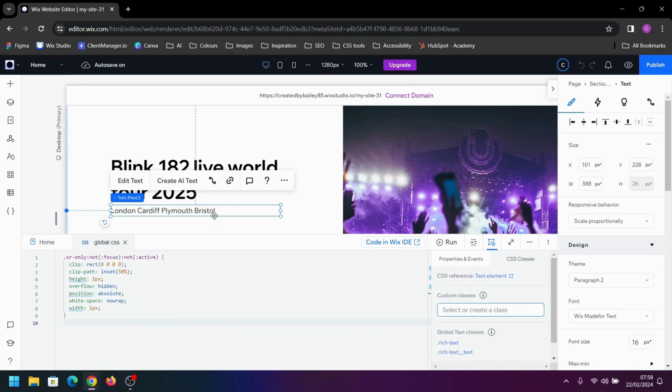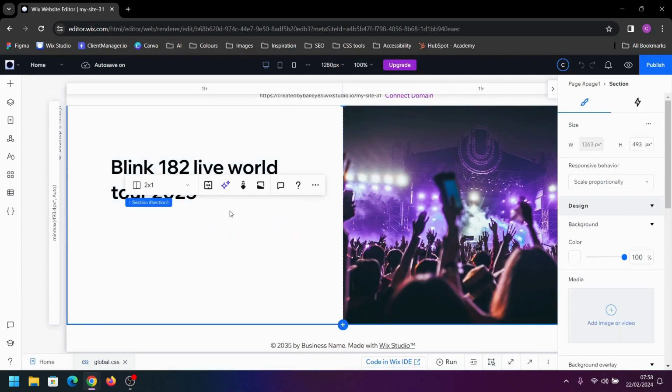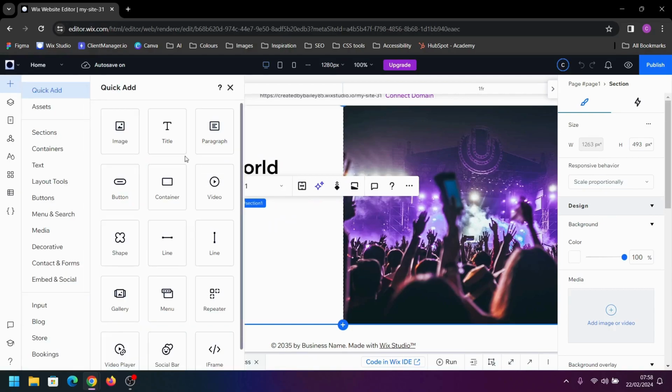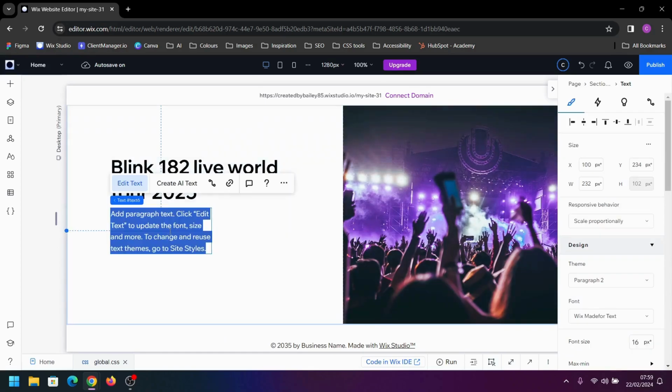With our paragraph selected, we'll click on create custom class, type sr-only. Now as you can see, that's completely disappeared from the screen. Next we're going to add another paragraph underneath, and this paragraph is going to be our type-in text box.